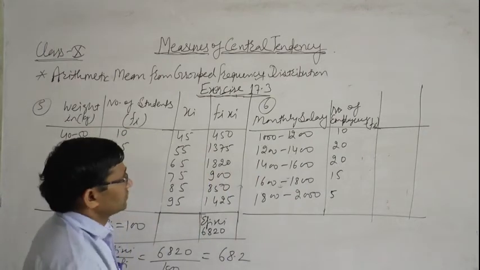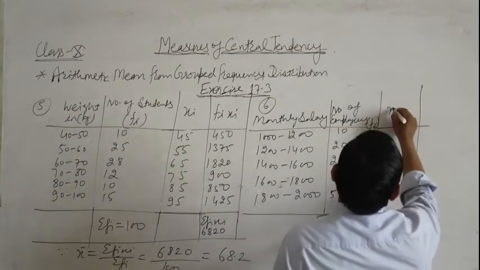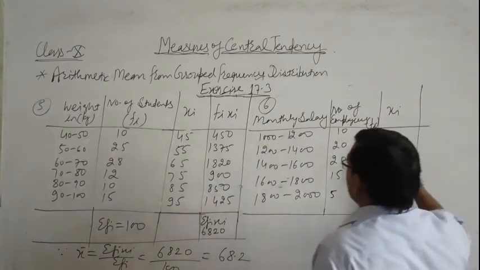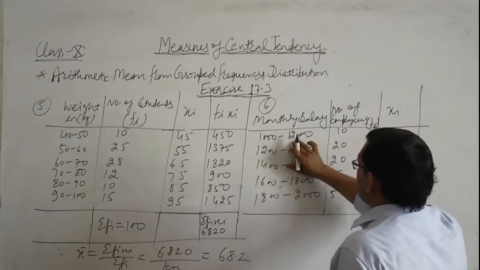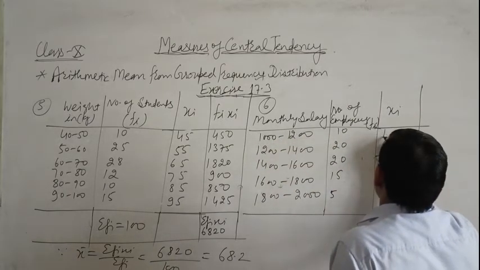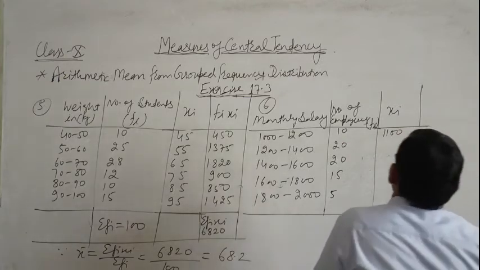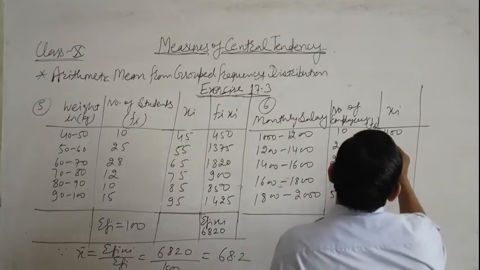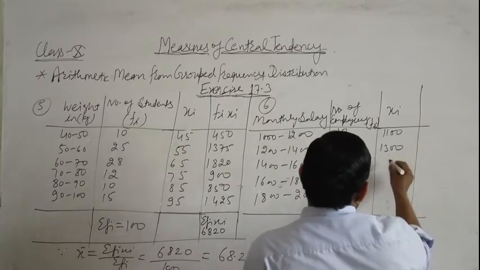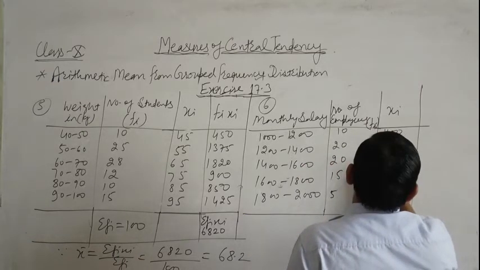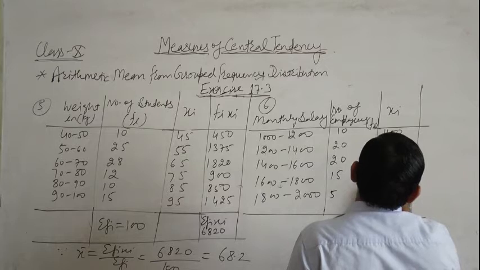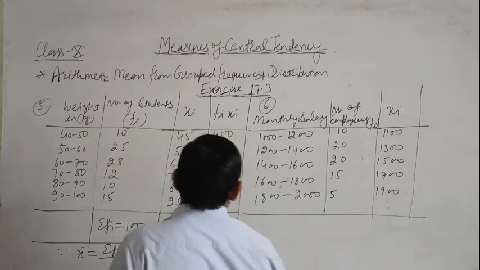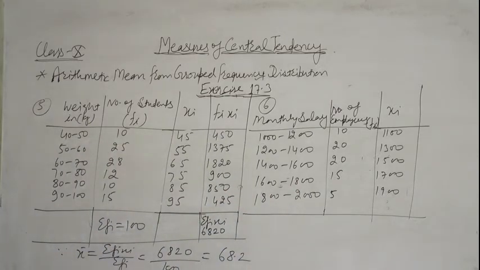First we find xi: lower limit plus upper limit upon 2. It means 1000 plus 1200 divided by 2, that is 1100. Then 1200 plus 1400, it means 1300. Then 1500, 1700, and 1900. These are the values of xi.